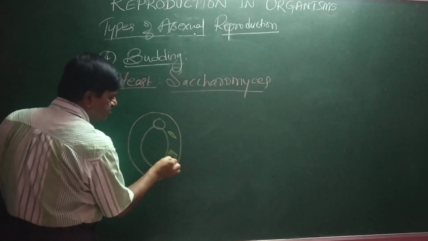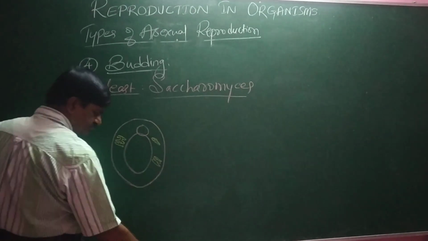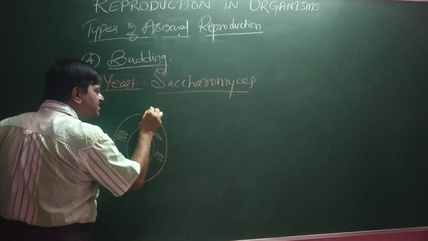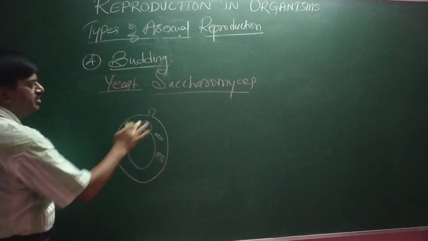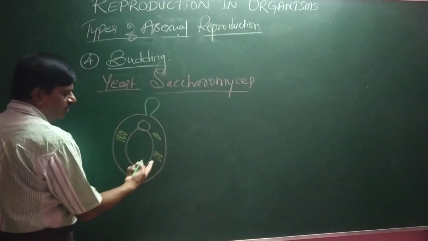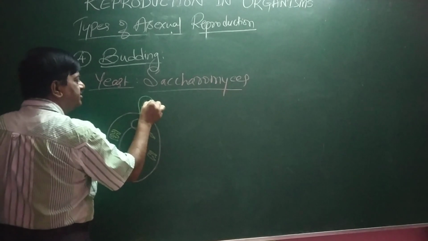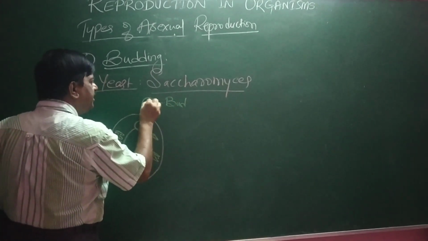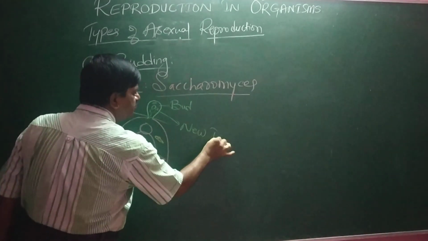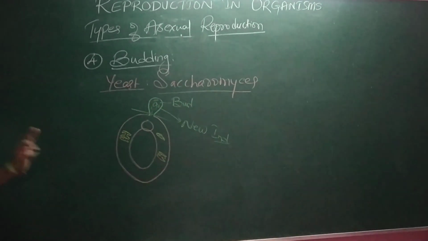In yeast, a small outgrowth is produced, and this outgrowth is called a bud. It keeps growing and attains maturity, and all the components that are in the parent enter into the bud. It is then cut off or pinched off to give rise to a new individual. This type of reproduction is called budding.